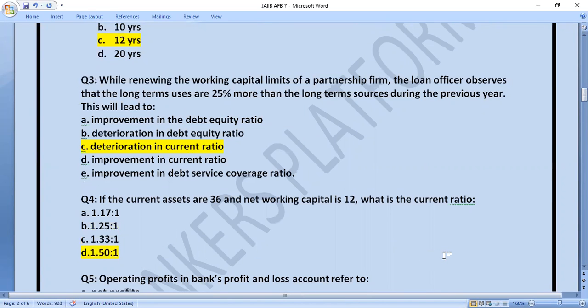So for calculating this, you have to use the formula NWC, net working capital, is equal to current asset minus current liability.